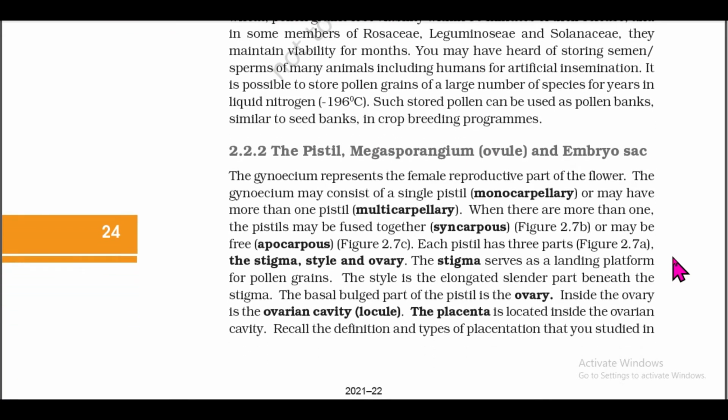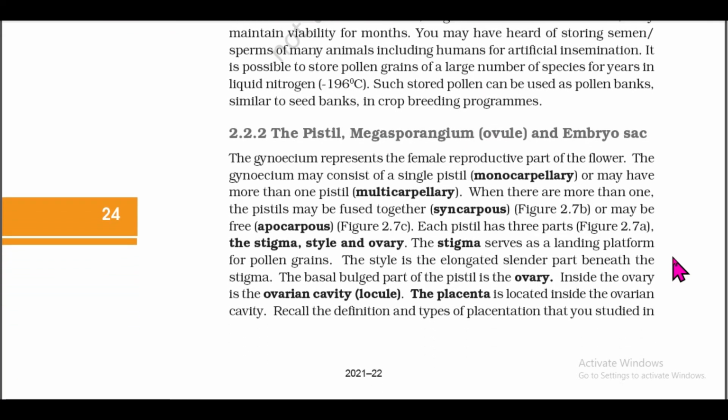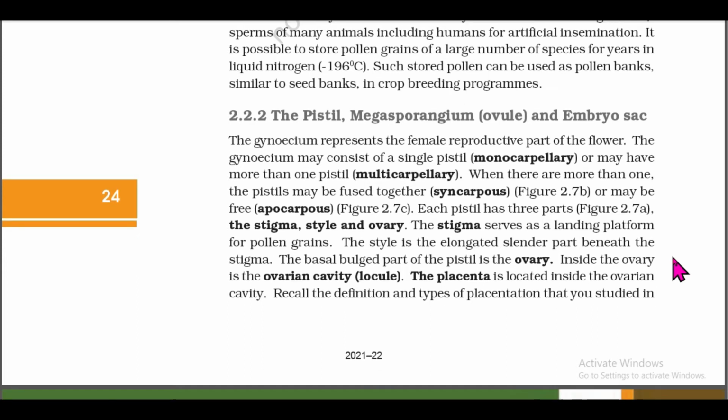2.2.2 The pistil, megasporangium, ovule and embryo sac. The gynoecium represents the female reproductive part of the flower. The gynoecium may consist of a single pistil, monocarpellary, or may have more than one pistil, multicarpellary. When there are more than one, the pistils may be fused together, syncarpous, or may be free, apocarpous. Each pistil has three parts: the stigma, style, and ovary.